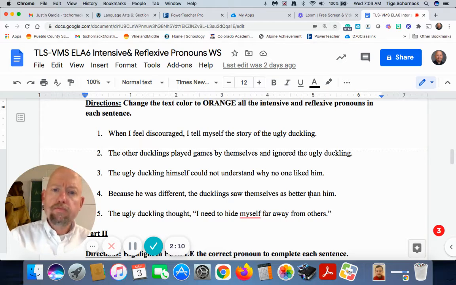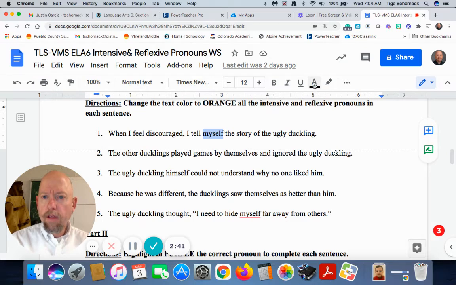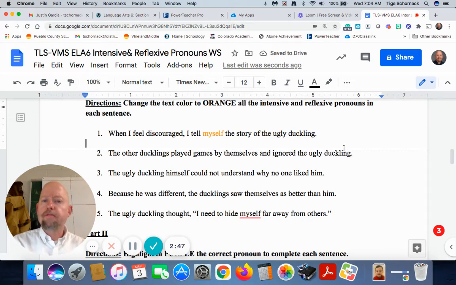So, again, you're going to change the text color to orange, the intensive and reflexive pronouns in the sentence. Remember, they always end in self or selves. So we look at number 1. When I feel discouraged, I tell myself the story of the ugly duckling. Again, we see the only pronoun, remember, pronouns are first, second, third person, and we see the only word that ends in self or selves is myself. So we're going to highlight it. We're going to change its text color to orange. There's only one intensive or reflexive pronoun in each sentence, so this section is worth 5 points.